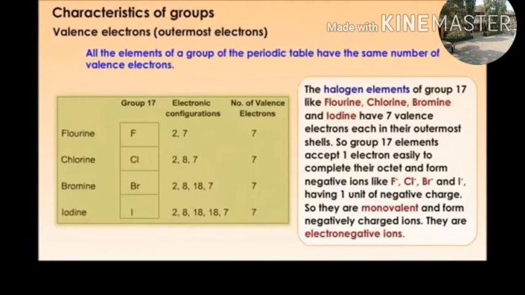So they are monovalent and form negatively charged ions. They are electronegative ions because they gain electrons from other atoms and acquire the negative charge.